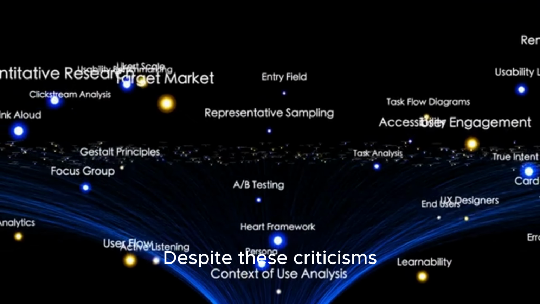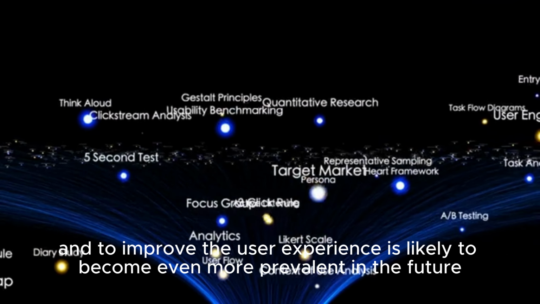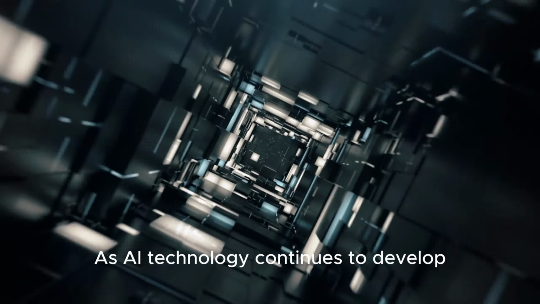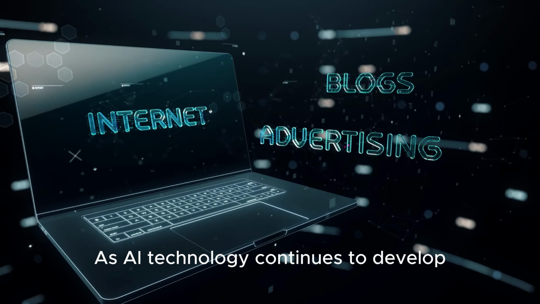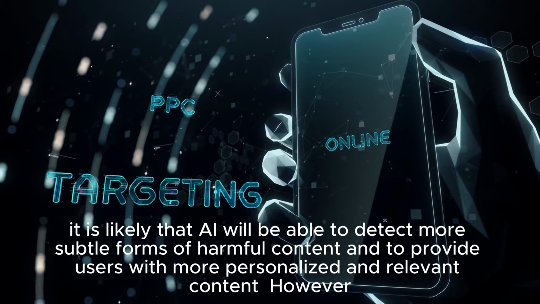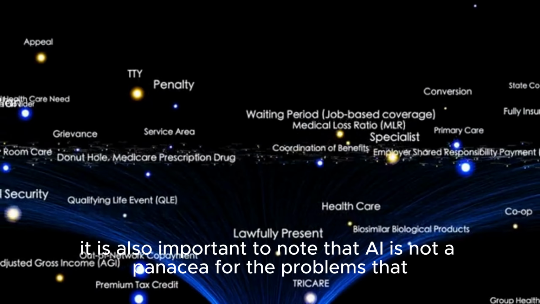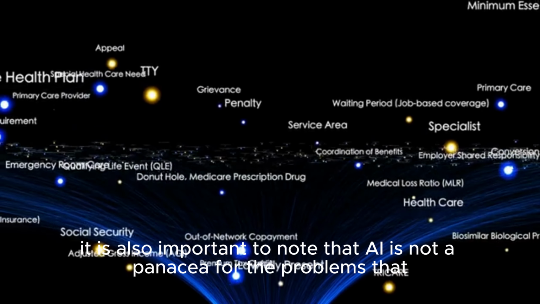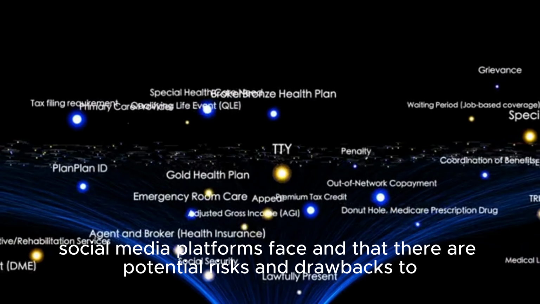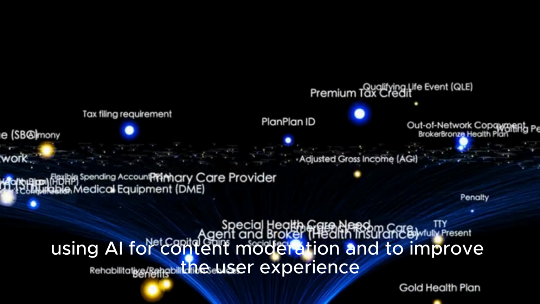Despite these criticisms, the use of AI for content moderation and to improve the user experience is likely to become even more prevalent in the future. As AI technology continues to develop, it is likely that AI will be able to detect more subtle forms of harmful content and to provide users with more personalized and relevant content. However, it is also important to note that AI is not a panacea for the problems that social media platforms face, and that there are potential risks and drawbacks to using AI for content moderation and to improve the user experience.